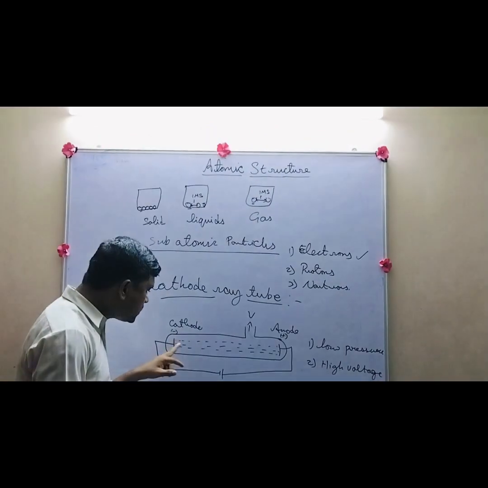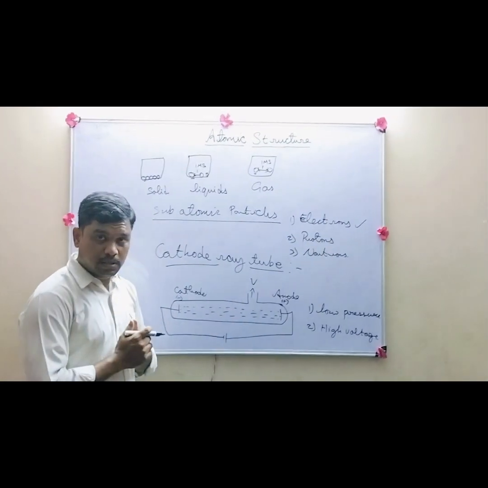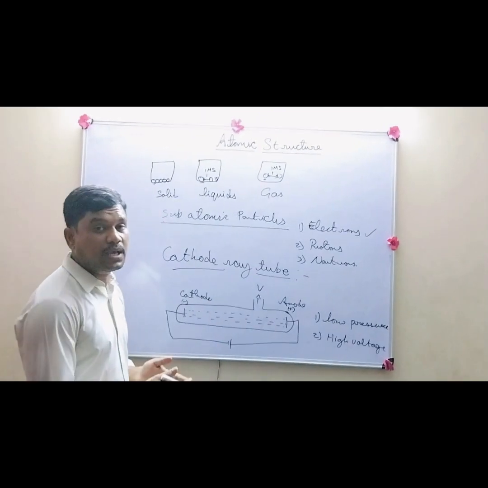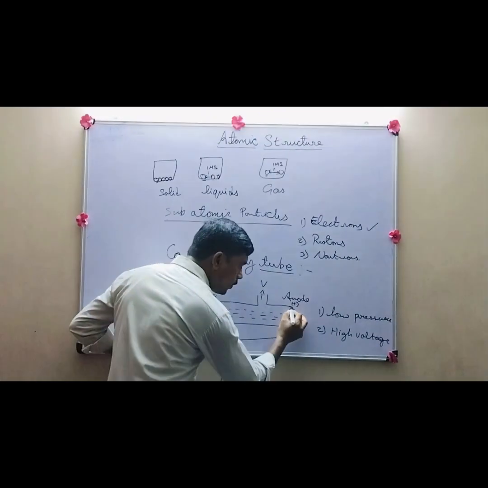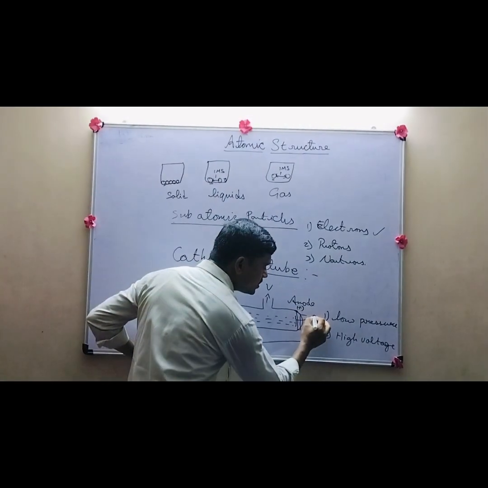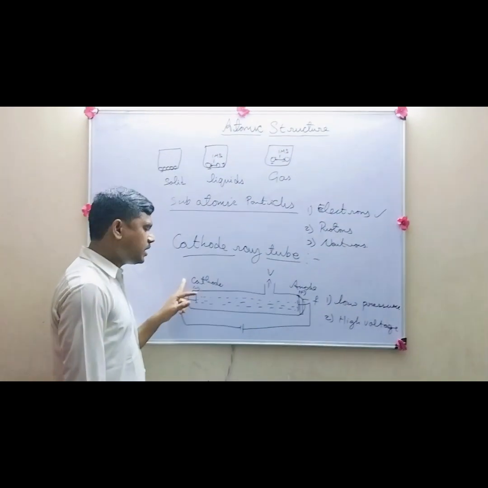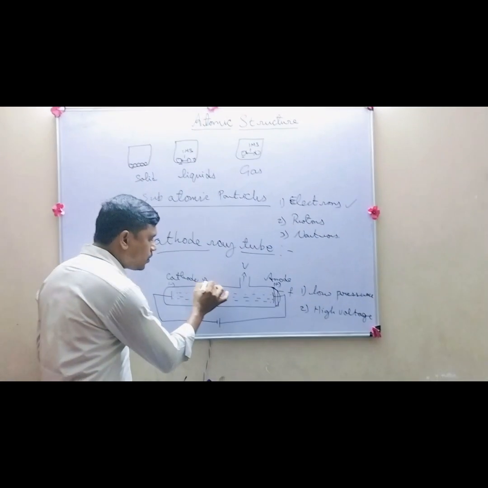But remember, we can't see this directly. We have to detect it by using another screen, which we call a fluorescence screen, kept here. These rays, which start from the cathode, are called cathode rays.